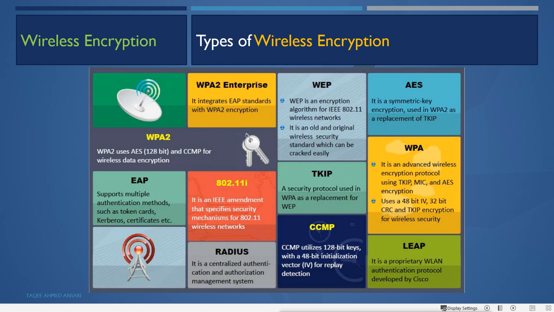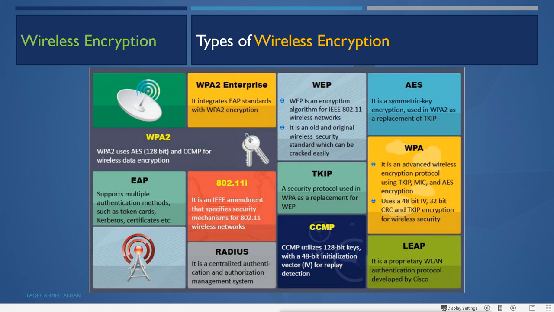It uses advanced encryption algorithms like AES, TKIP, or MIC to secure the network, and it uses a 48-bit IV, 32-bit CRC and TKIP encryption for wireless security. So it is an advanced wireless encryption protocol, more advanced than WEP, but WPA personal still uses the pre-shared key. Now in WPA we have an enterprise version also.